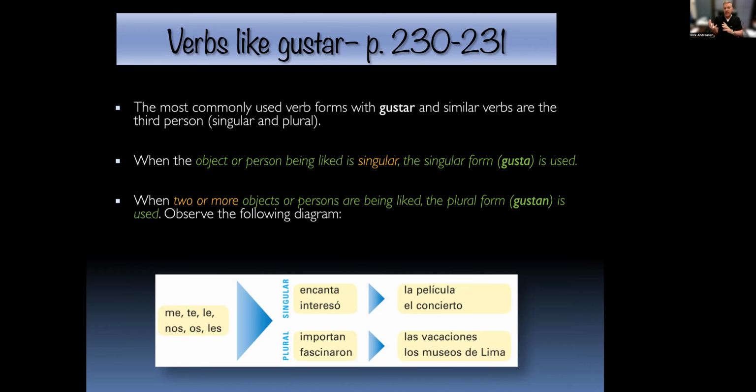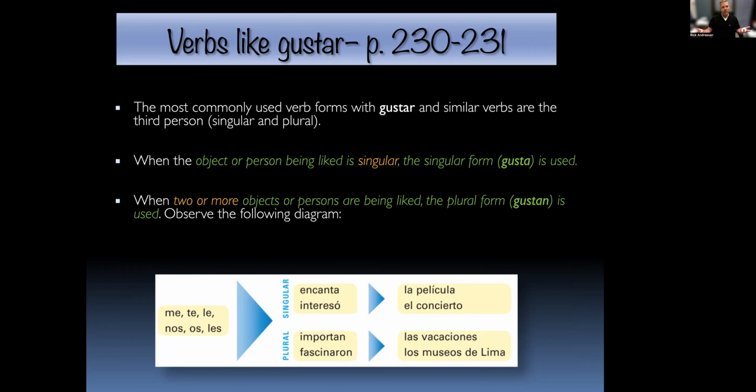It's used mostly with things and concepts. Sometimes with people, there's a little bit of a different connotation that is not very common in Spanish, let's just say. So when the object or person being liked is singular, the singular form, gusta, encanta, interesa, importa, fascina, all the singular form is used. When it's 2 or more objects that are doing the liking, right, then gustar becomes gustan, or encantan, interesan, importan, fascinan, etc. And remember, they can be used in all the different tenses you've learned.